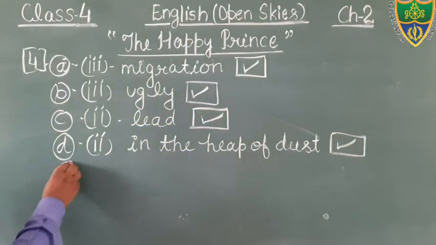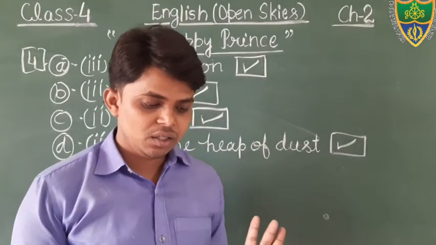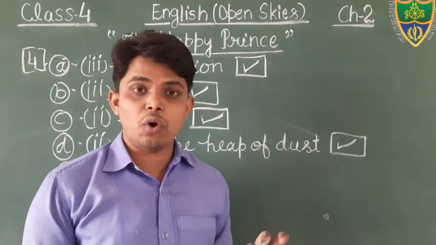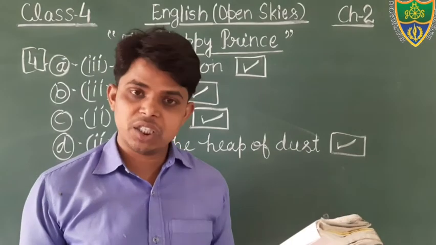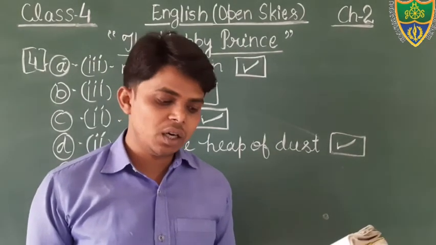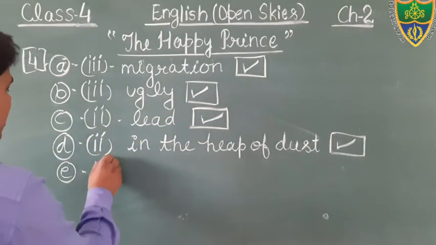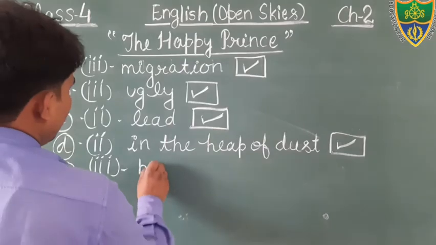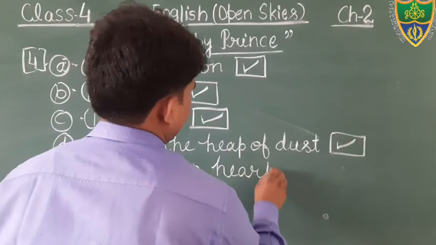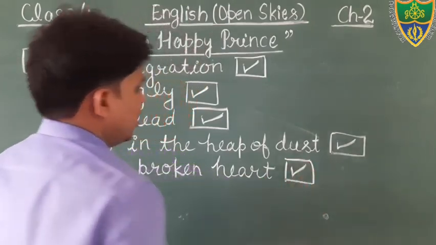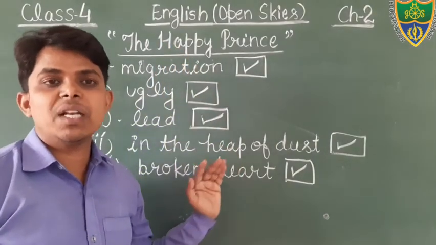Question number E. Just see. The angels brought the of the prince to God. What did they bring? Options given: stones; 2nd option, statue; 3rd option, broken heart; 4th option, jewels. Dear students, the 3rd option is the correct option, that is broken heart. That is the correct option. We will tick on that. Okay students, so in this way we have completed exercise number 4, that is multiple choice questions.